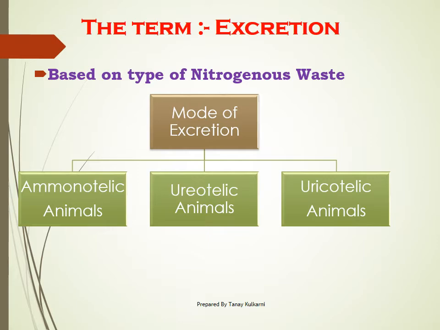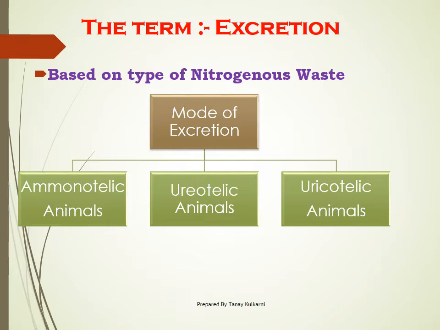Second, ureotelic animals. The animals which excrete urea as the chief nitrogenous waste in their urine, we call them ureotelic animals. Uricotelic animals are the animals which excrete uric acid as the chief nitrogenous waste in their urine.